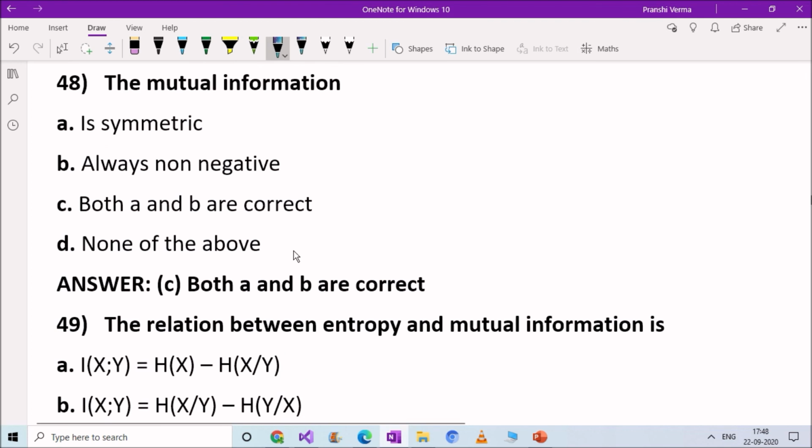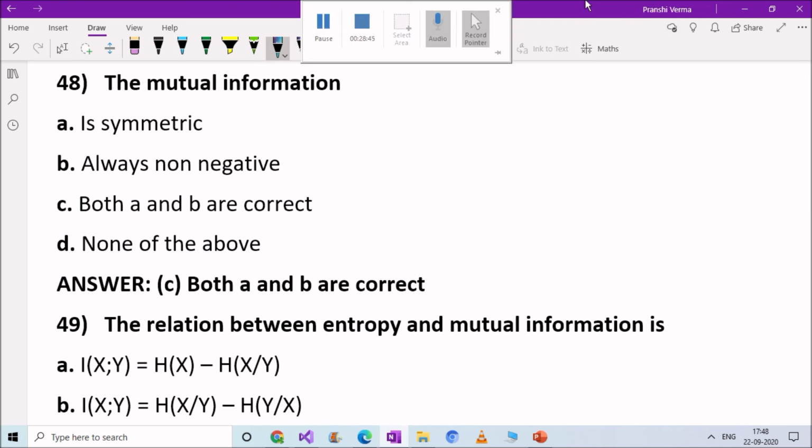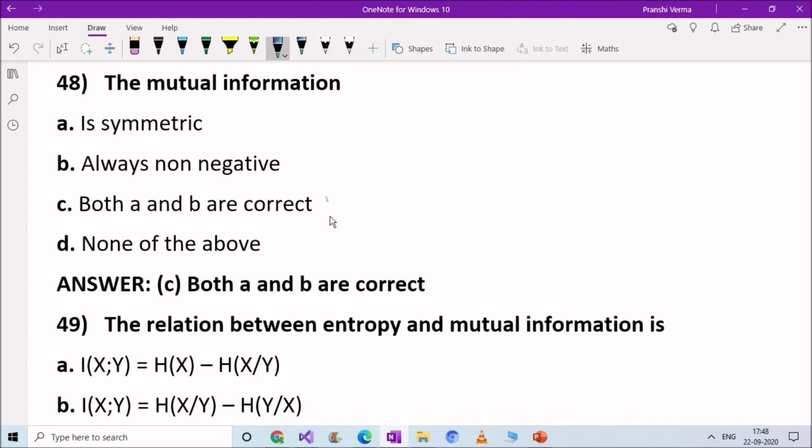The mutual information: option A, is symmetric; option B, always non-negative; option C, both A and B are correct; option D, none of the above. Right answer is option C, both A and B are correct, means the mutual information is symmetric as well as always non-negative.